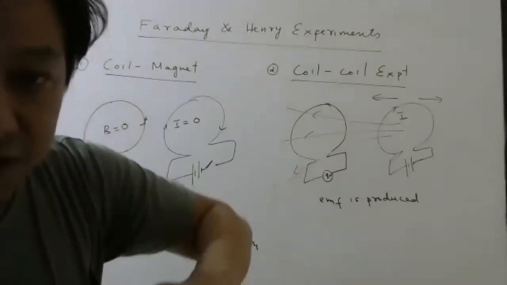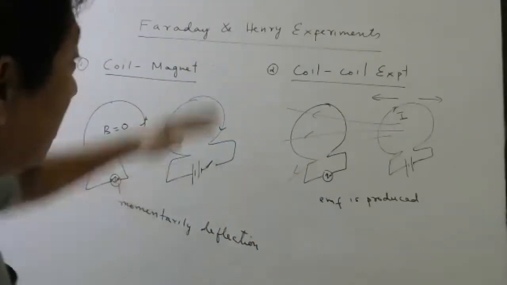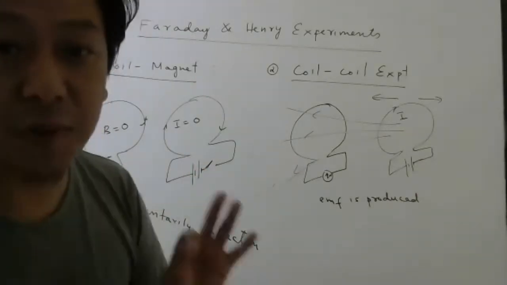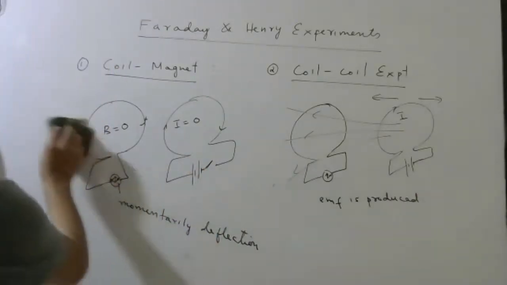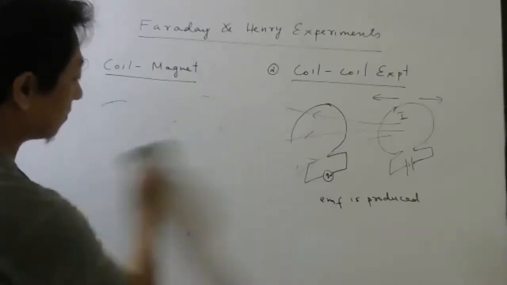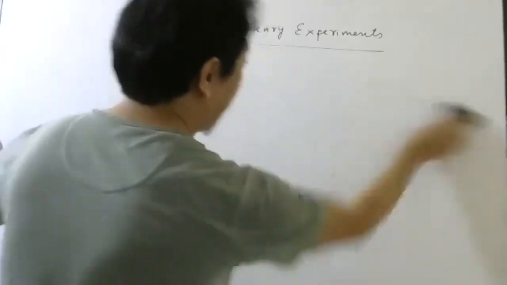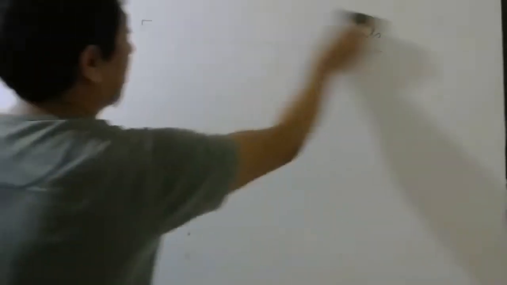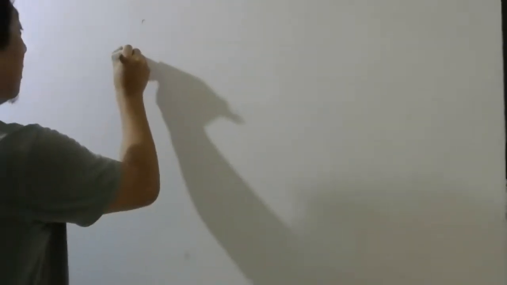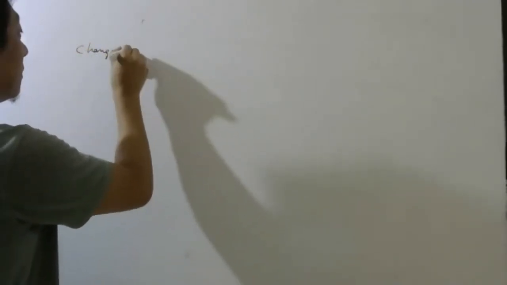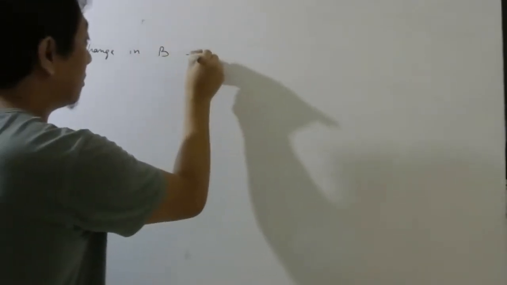So these things you can read in our EPL. These are the first things mentioned in our EPL, under this chapter, EMI. EMI stands for electromagnetic induction. So all these experiments which were done by Faraday and Henry have shown something very important, and that is change in magnetic field produces EMF.